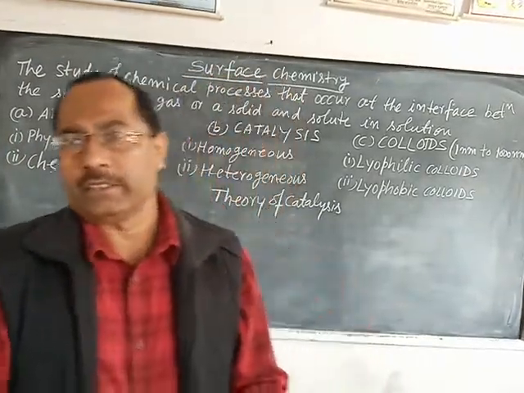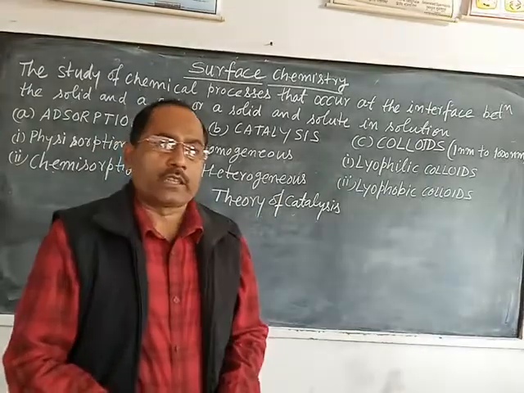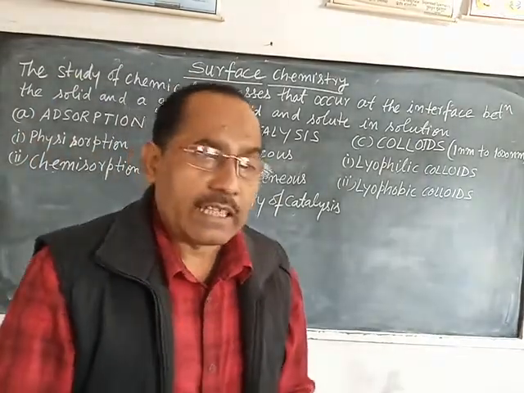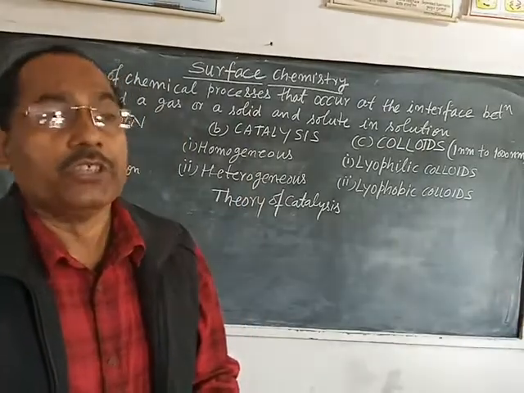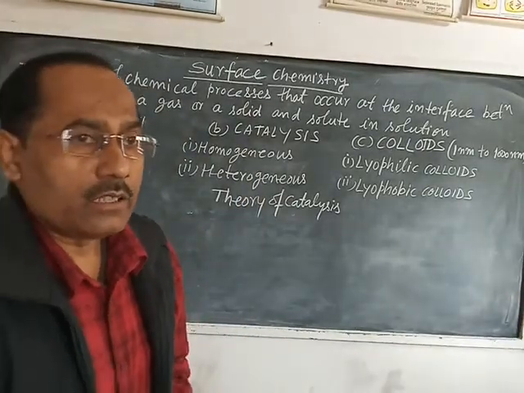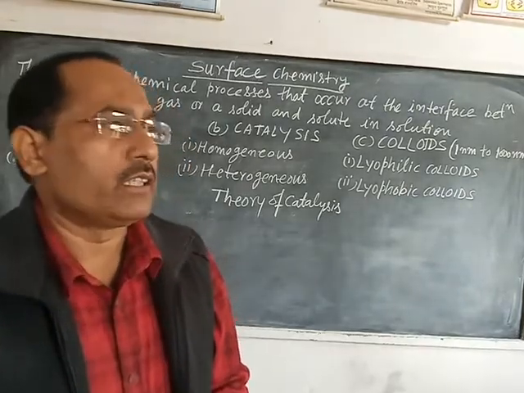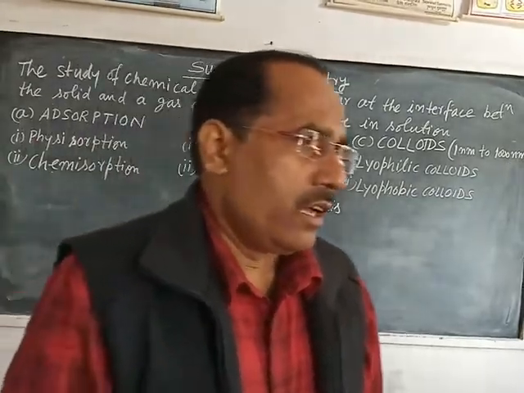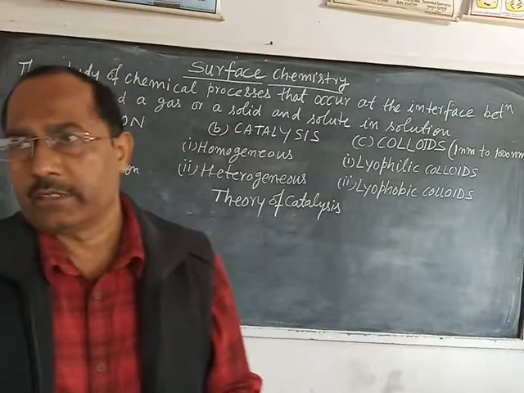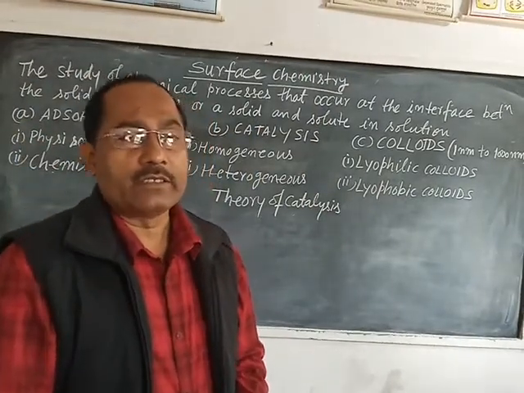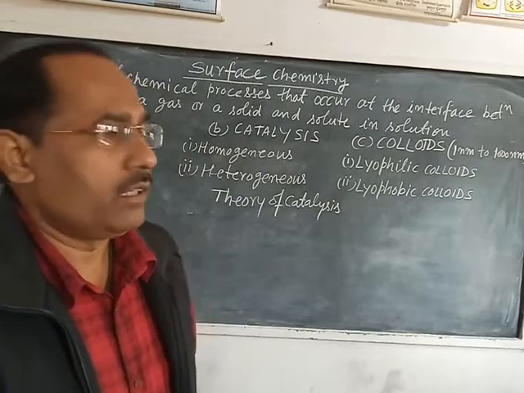In some cases, a product of the reaction acts as the catalyst. In this case, catalysis is termed autocatalysis. For example, during acid hydrolysis of ester, the acid formed acts as a catalyst.